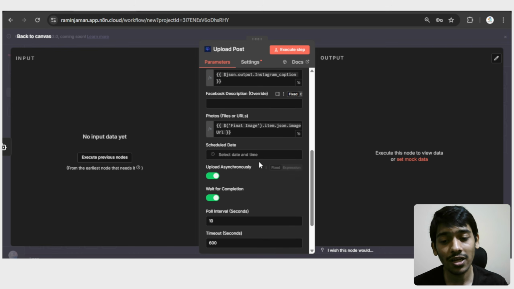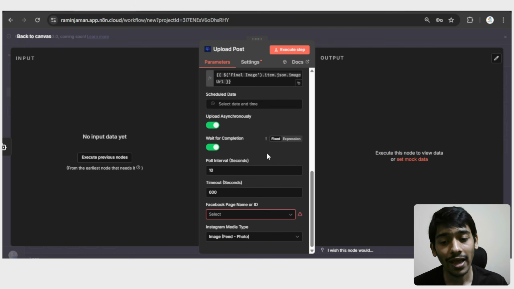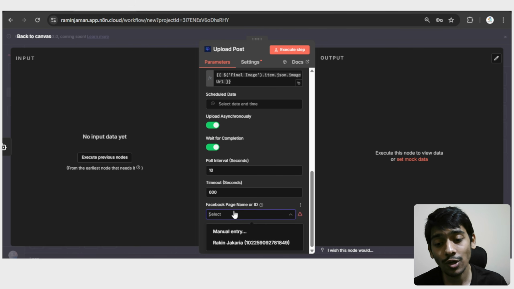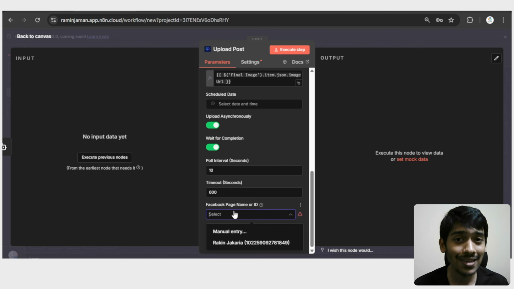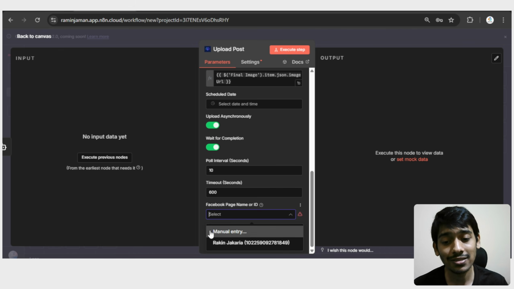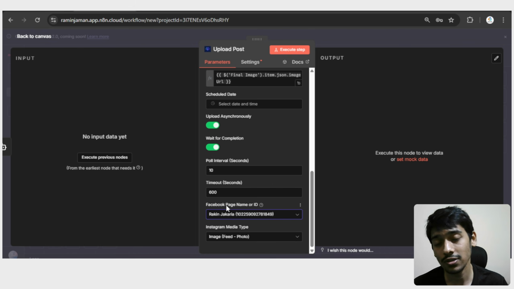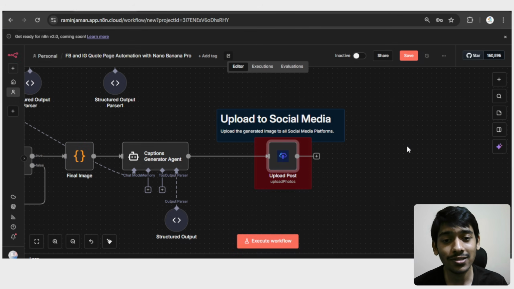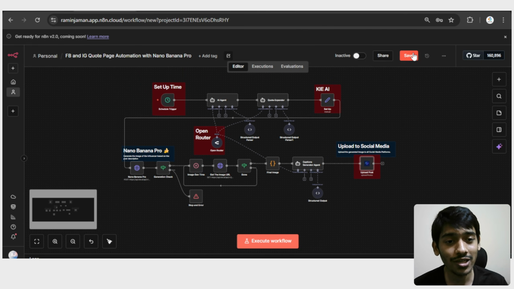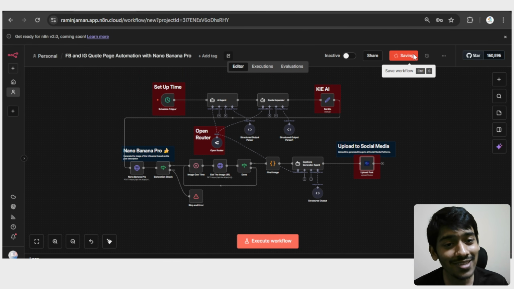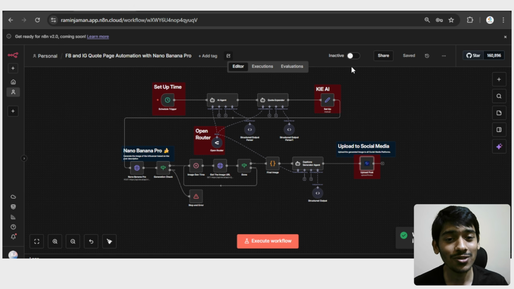After that, come out at the last, and you can see the Facebook page name or ID. Here you have to select the exact page of yours, and in this case, which is Rakin Zakaria, I just select this. That's it, and that's how you can set up the whole project. After that, make sure you go with save, and then switch from inactivated to active.